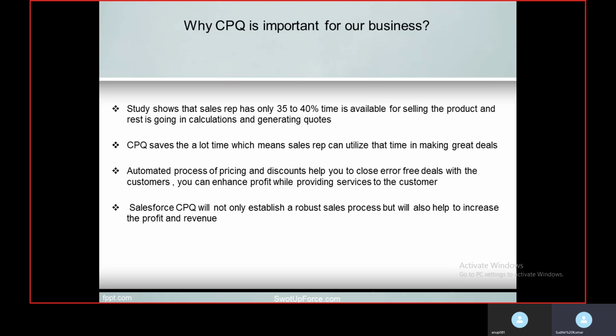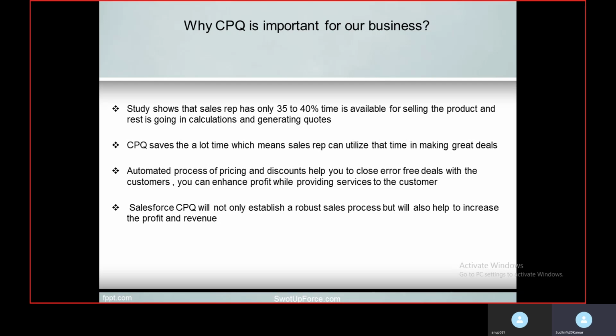This is applicable for those companies which are not using an effective CPQ tool, and they are using old software, or they are doing things manually. So do you think if a sales rep is spending only 35 to 40% of his time in selling product, sales will definitely go down. So CPQ helps us to reduce that time, so more focus should be on the selling process for sales rep rather than calculation.